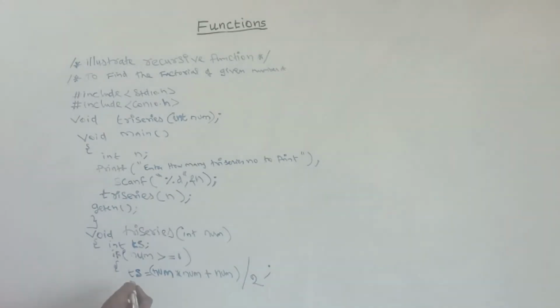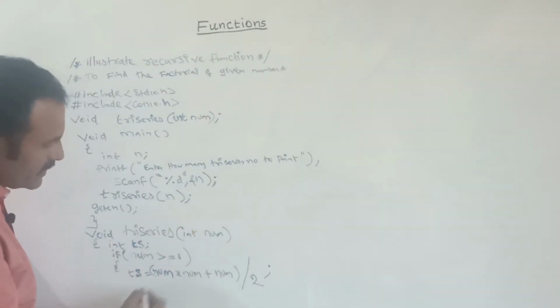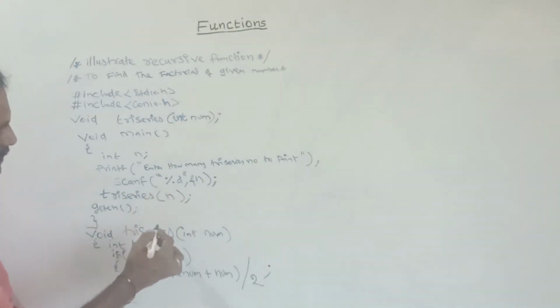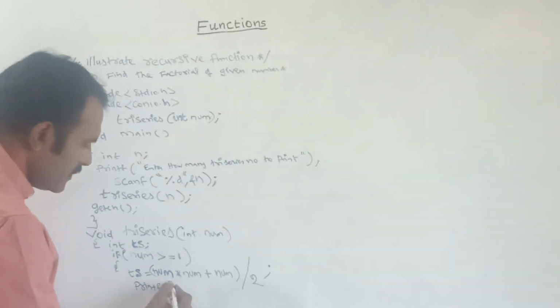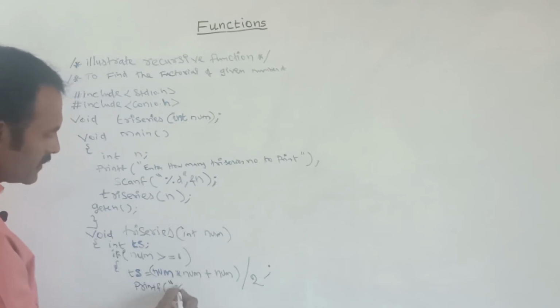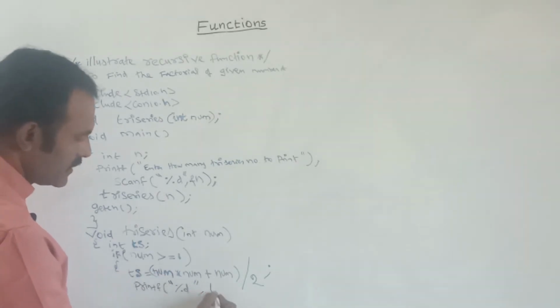After that, I am calling the function. I am telling it to print the series number, that is percentage d, space, comma, next the ts value.